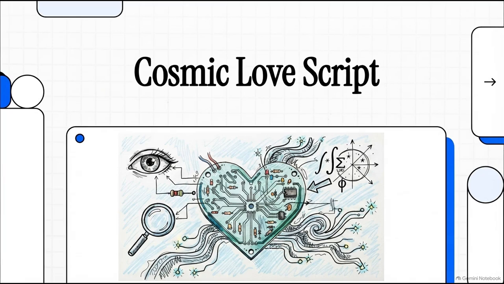Welcome to the Explainer. Okay, today we're embarking on a seriously fascinating digital excavation. We are going to reverse engineer a highly dense, totally cryptic snippet of executable code that is just unlike anything you'd normally see in standard software development. Today, we're decoding the Cosmic Love script. We're going to take this single, continuous block of code, literally just a string of commands mashed together into one incredibly efficient line, and break it wide open.